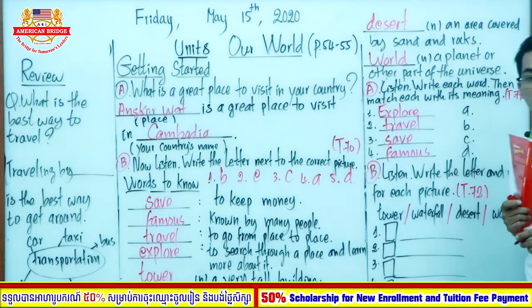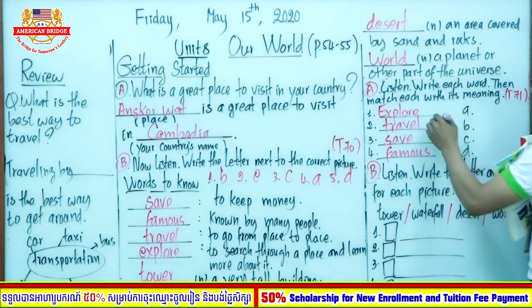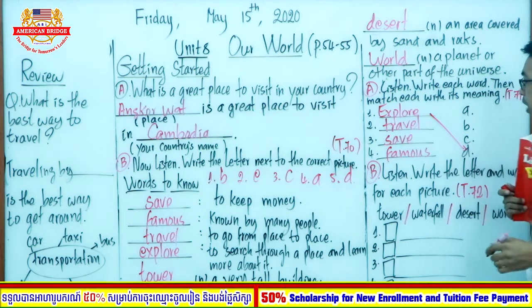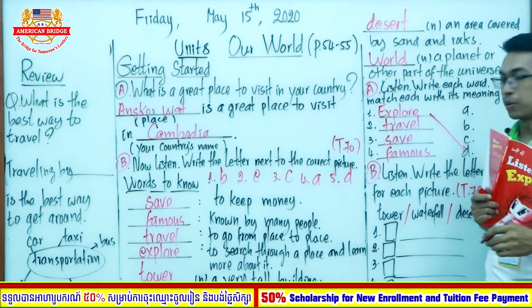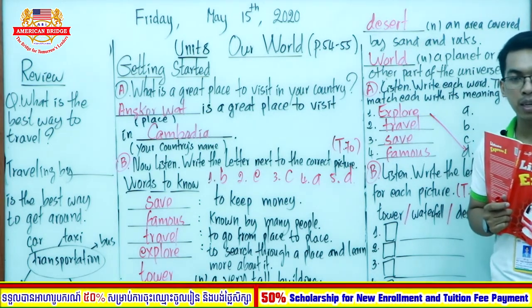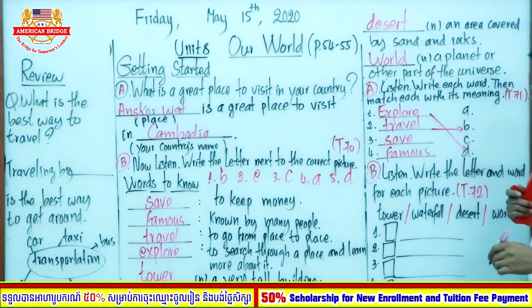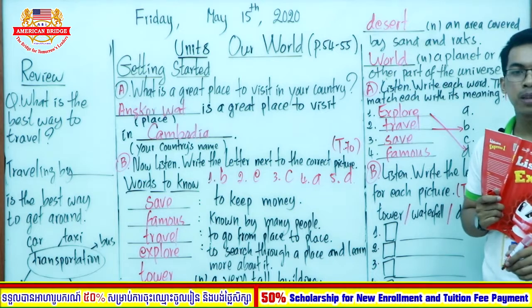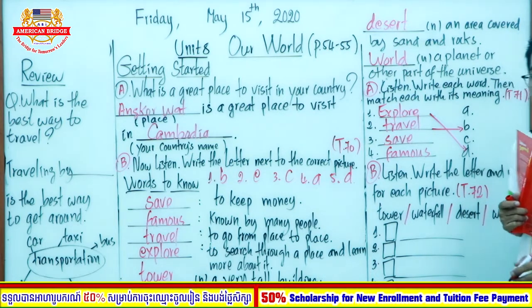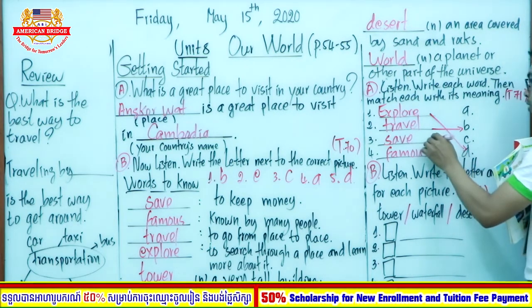So when we match it to letter, very good, letter D. Okay, and how about number 2, travel? So we match it to letter B, very good. And number 3, sail. We match it to letter A, very good.